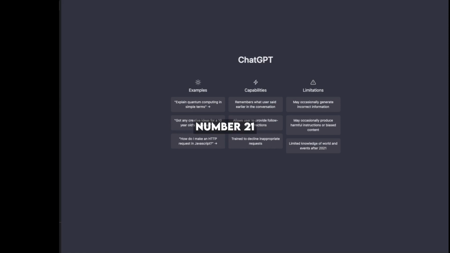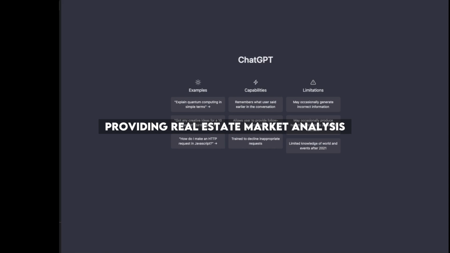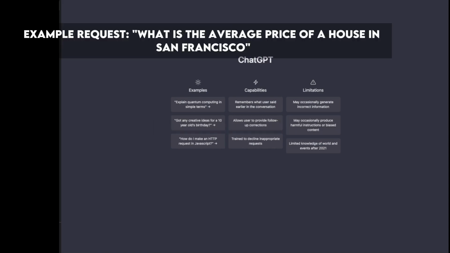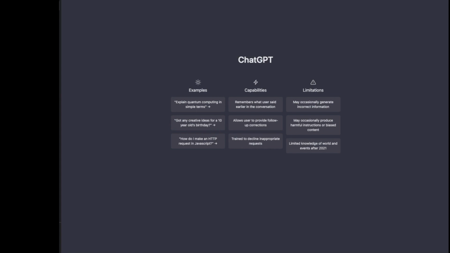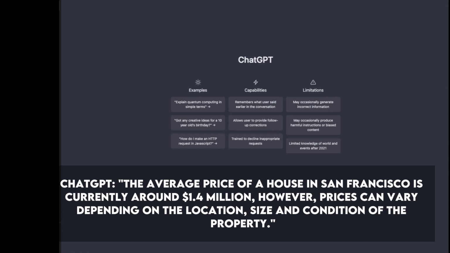Number 21. Providing real estate market analysis and property listings. Example request: what is the average price of a house in San Francisco? ChatGPT: the average price of a house in San Francisco is currently around $1.4 million. However, prices can vary depending on the location, size, and condition of the property.